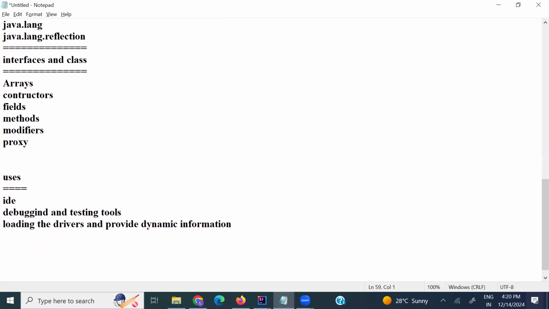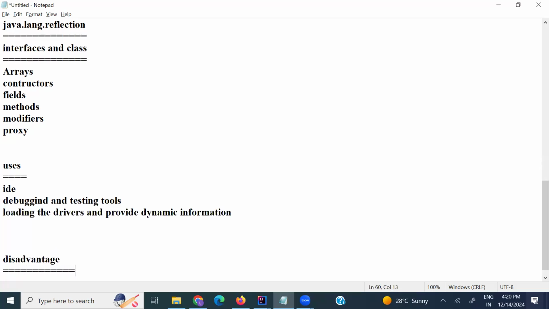And next, the disadvantages. What are the disadvantages? Here, low security.